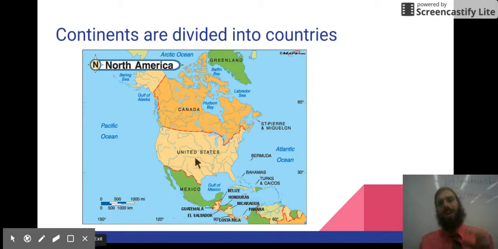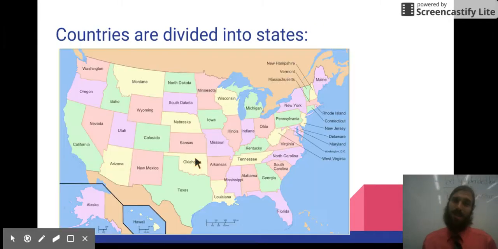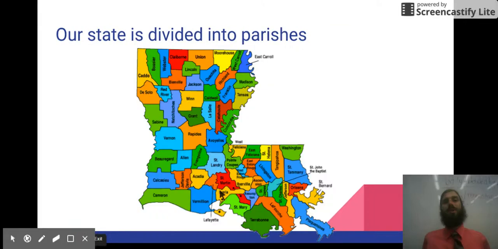Now, the United States is the country we live in. It's smaller than a continent. But if we zoom into the United States, we see that our country is divided into different states. So a state is even smaller than a country. And if we zoom into our state of Louisiana, we see that our state is divided into even smaller areas called parishes.